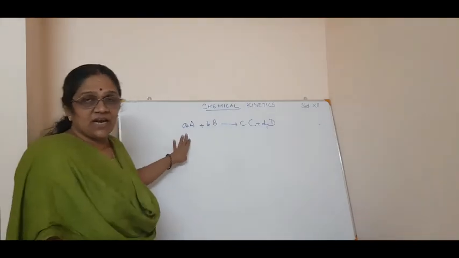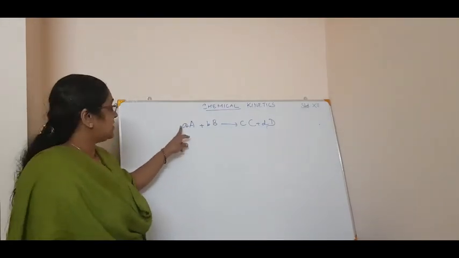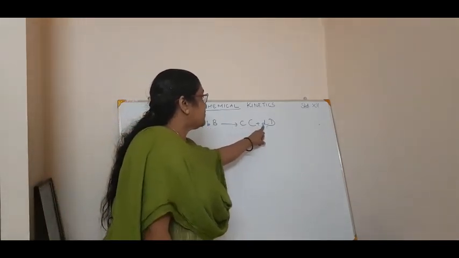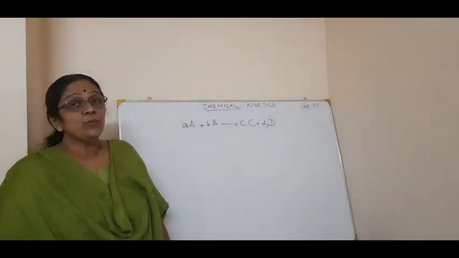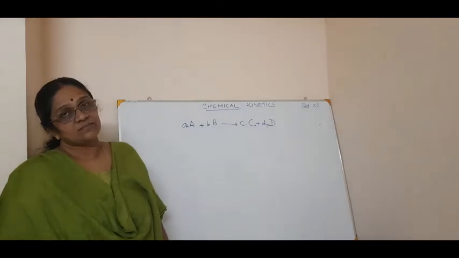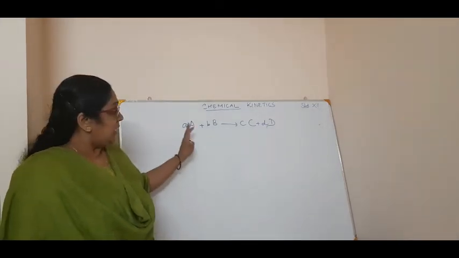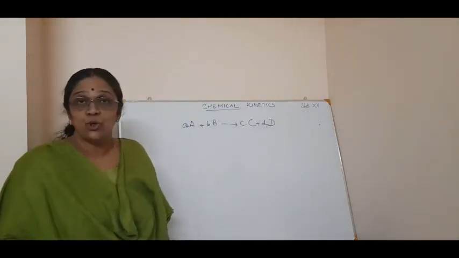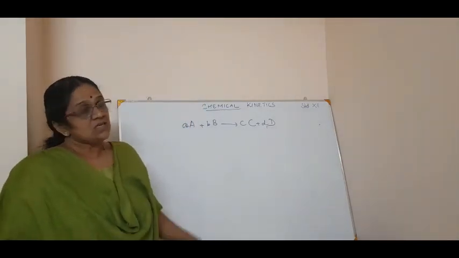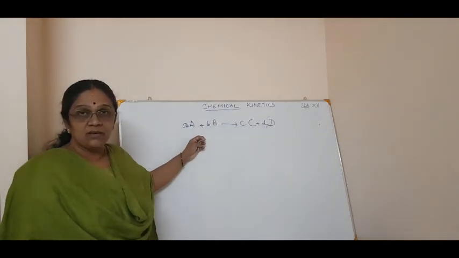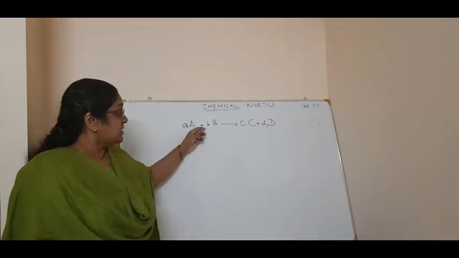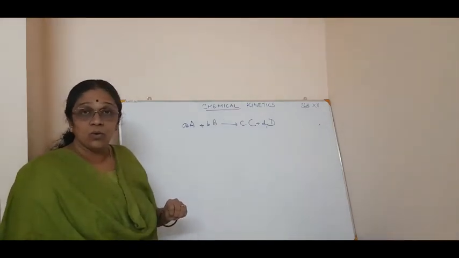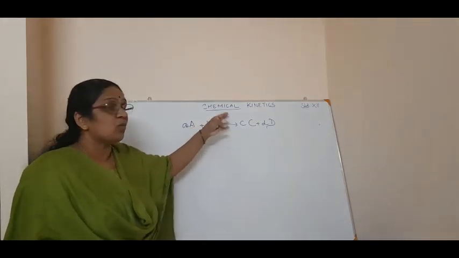This is a generalized equation in which small a, small b, small c and small d are the stoichiometric coefficients. Got it? Small a, small b, small c and small d are the stoichiometric coefficients. So in this type of equation, you cannot say that always A, B, C and D are 1, 1, 1, 1. No, it can be 2, 3, 4, whatever it may be.